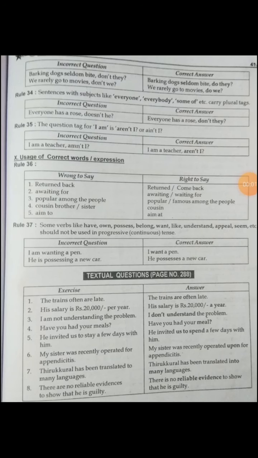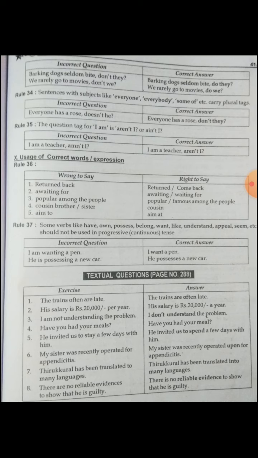So next one, see the sentences. Barking dogs seldom bite, do they? Seldom is a negative word, so we have to use do they, not don't they. We rarely go to movies, do we? Here rarely is a negative word, so we have to use do we, not don't we.